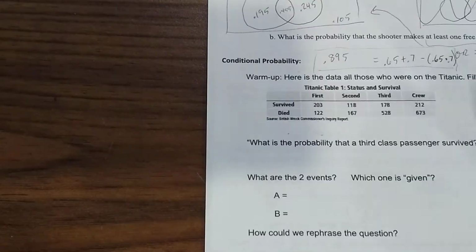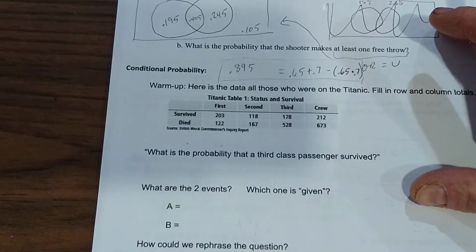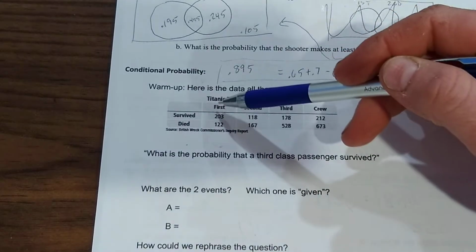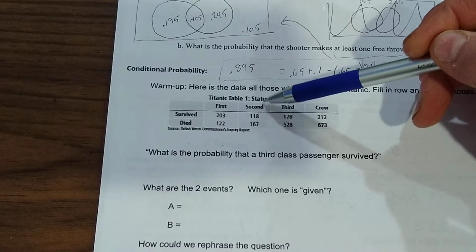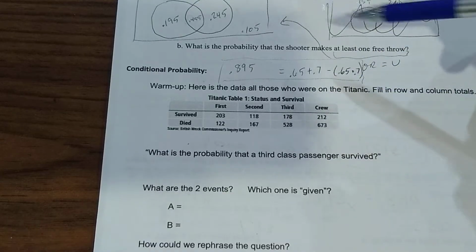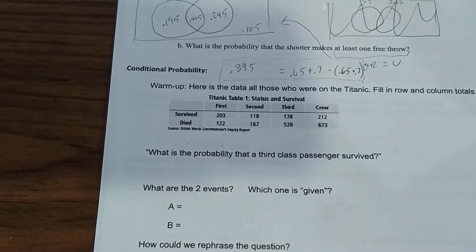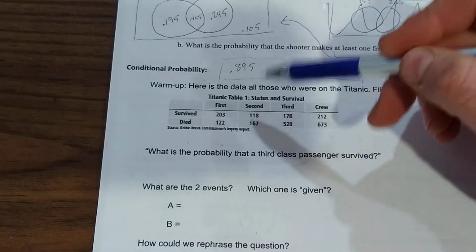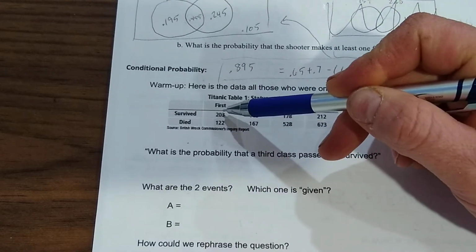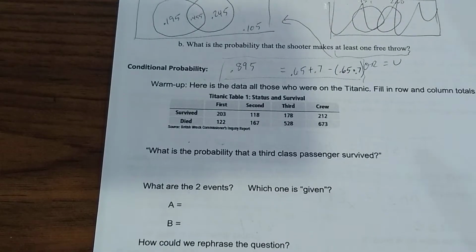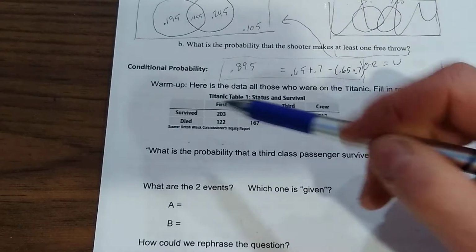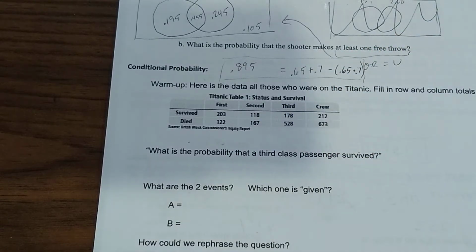All right, so we'll start out with a little introductory here. Here's some information on the Titanic about how many people were on this boat. Right here is what class you're in: first class, second class, third class, or a crew member. And then how many of them lived or died from each one of those. So first class, here's who survived and who died. So here's the question I want to ask you: what's the probability that a third class passenger survived? See if you can pause it and answer that.